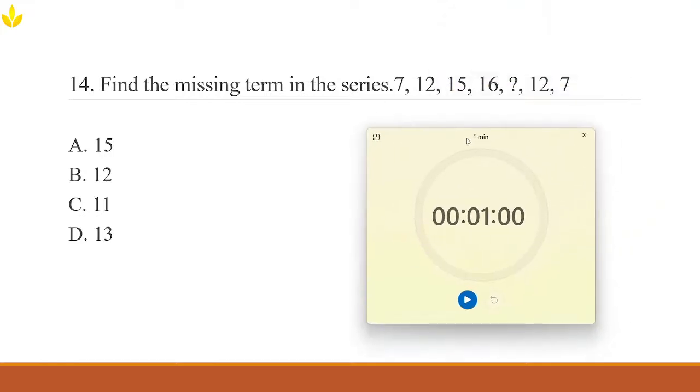I'm going to start the timer. I want everyone to do the problem before the timer runs out. Your time starts now.